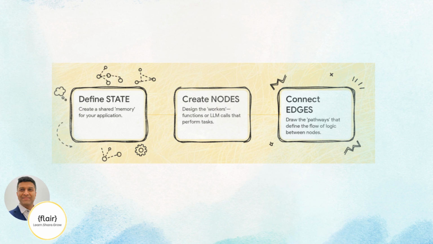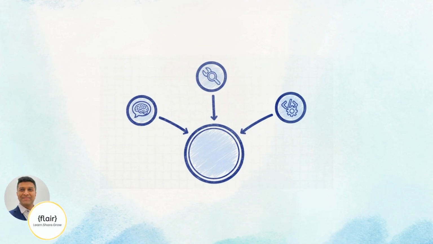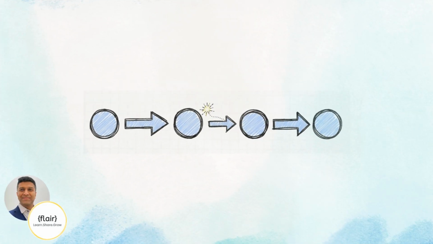If the state is the memory, then the nodes are the muscles. These are the doers, the parts that call an LLM to generate text, run a function, fetch data, or execute custom logic. Each node is a specialized worker, ready to perform its task when called. And then we have the edges, the arrows that connect everything. They decide how information flows from one node to the next.